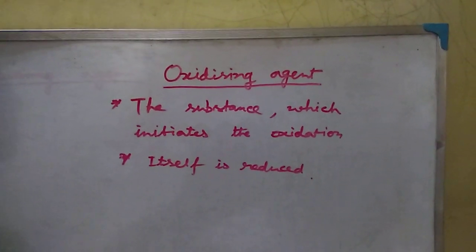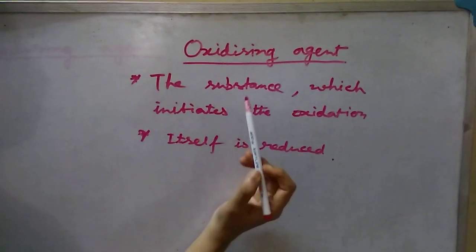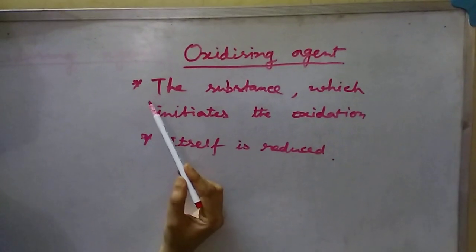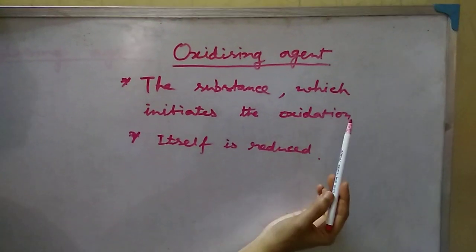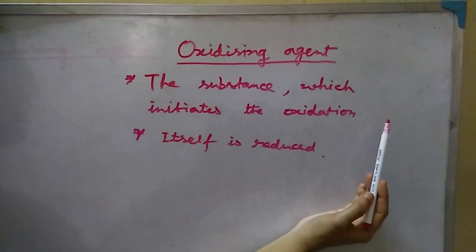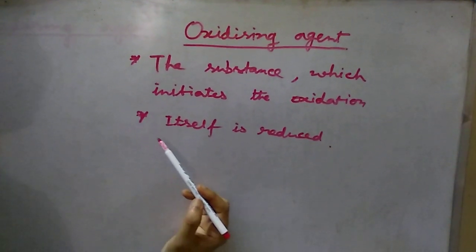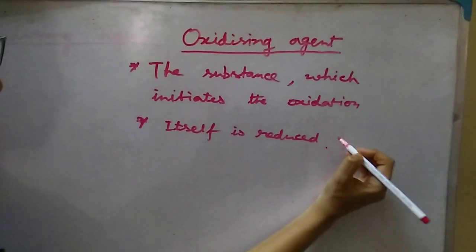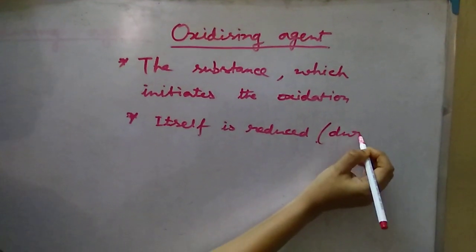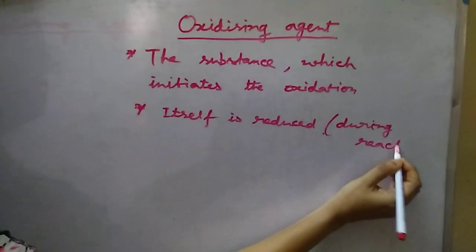Today we will discuss oxidizing agent and reducing agent. First, oxidizing agent. Oxidizing agent is the substance which initiates the oxidation process or facilitates the process of oxidation. And also we can say oxidizing agent itself is reduced during reaction. We will discuss it with the example.